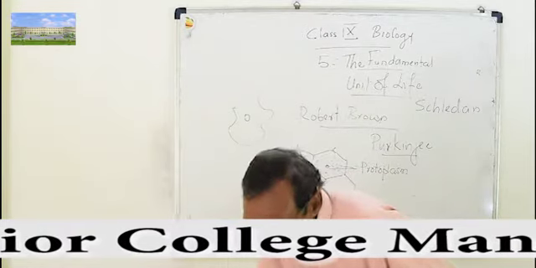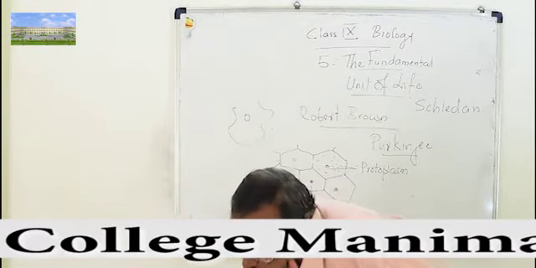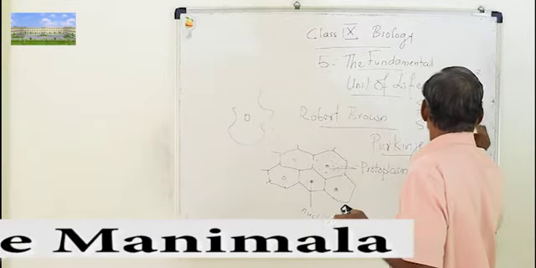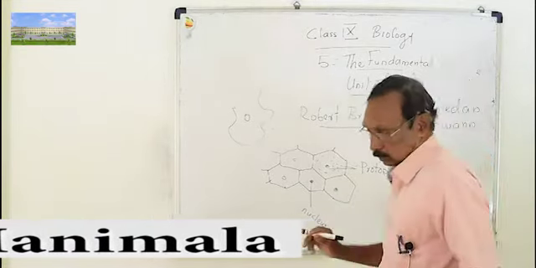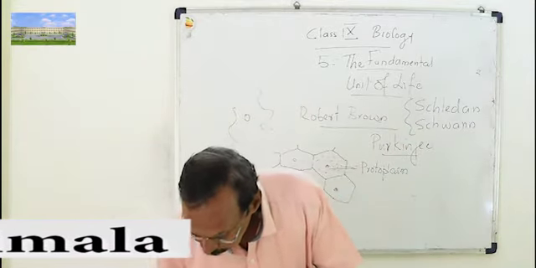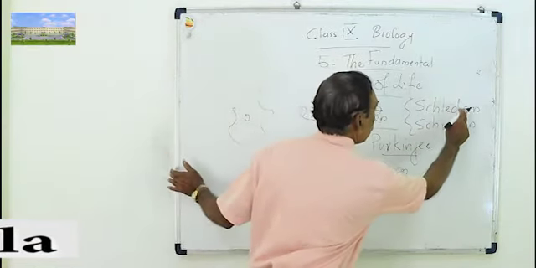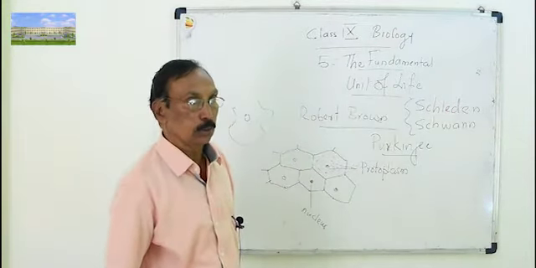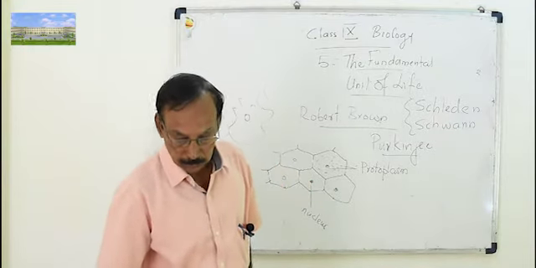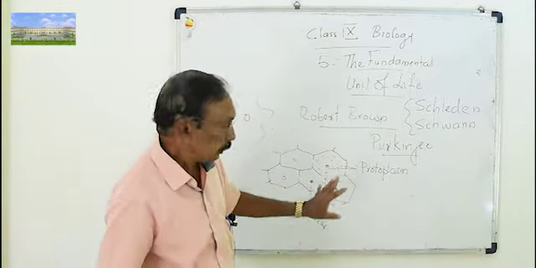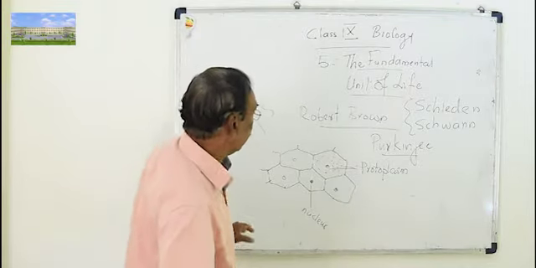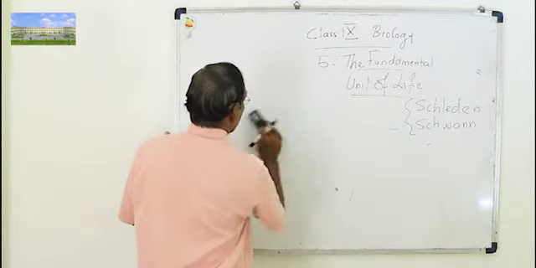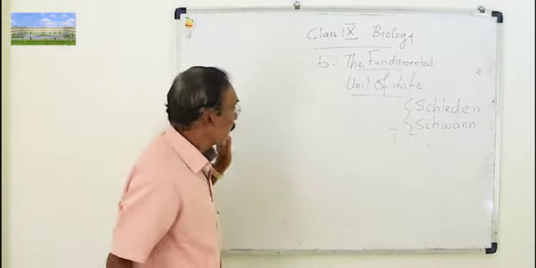These scientists put forward a theory. The theory is called cell theory.